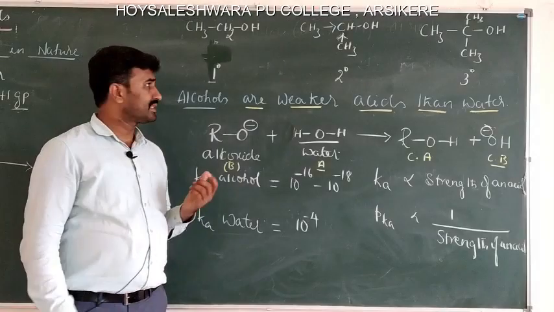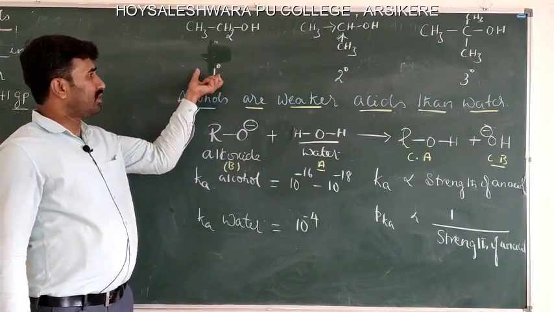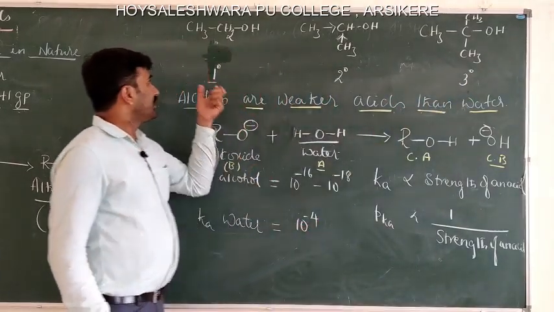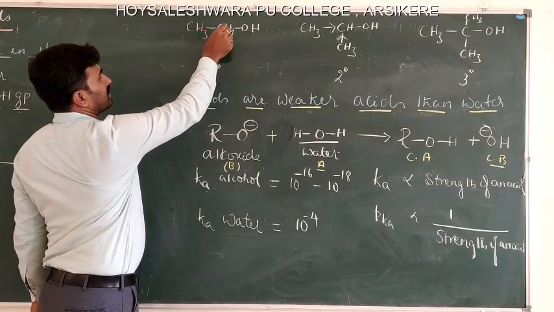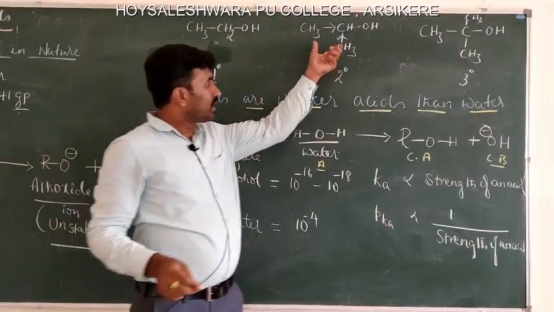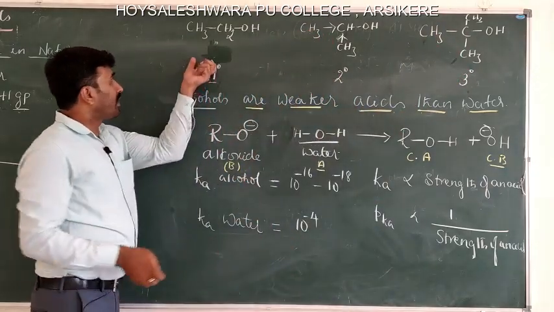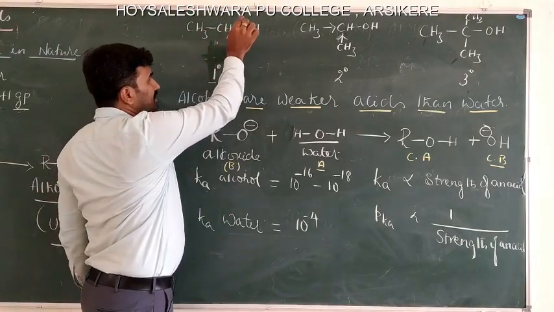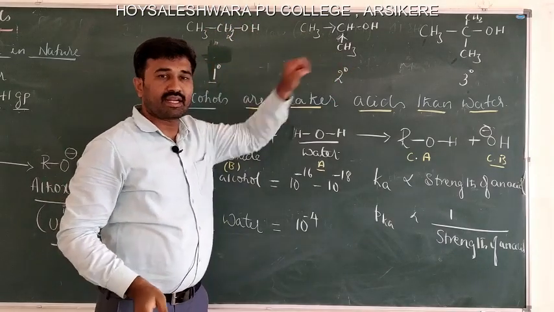Okay. Let us see the effect of alkyl groups on various alcohols. This is a primary alcohol, this is a secondary alcohol, and this is a tertiary alcohol. In the primary alcohol, the hydroxyl group is attached to a carbon atom containing one R group and two hydrogens. Secondary has two methyl groups, here three methyl groups. In primary alcohol one alkyl group is present, so it destabilizes the alkoxide ion less when compared to secondary alcohol.